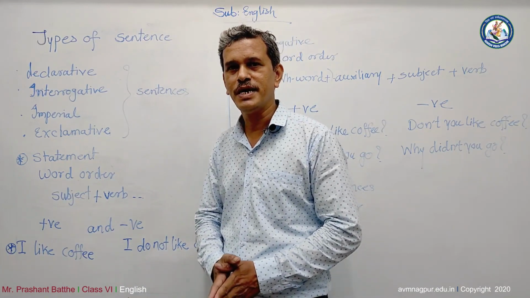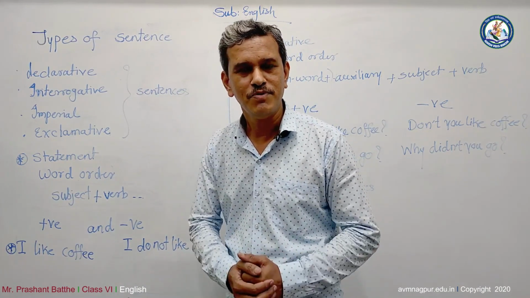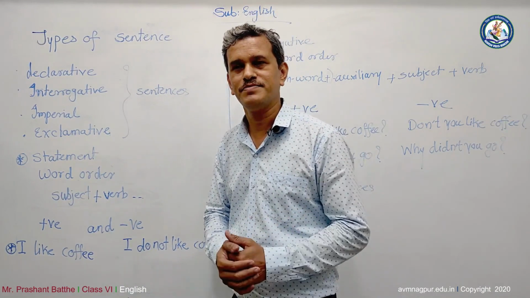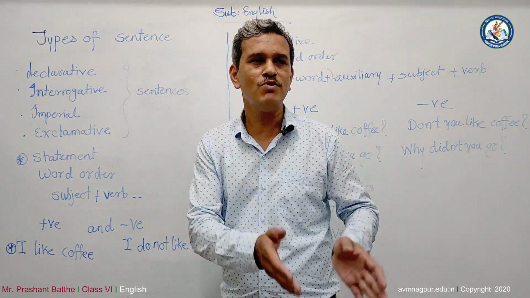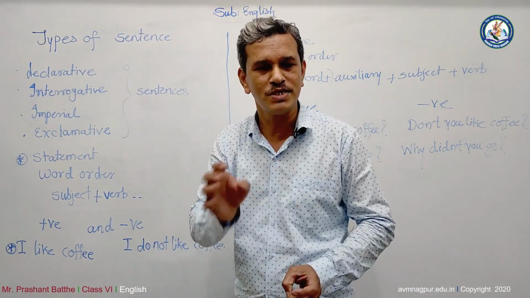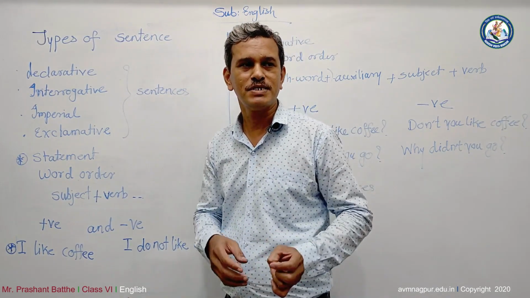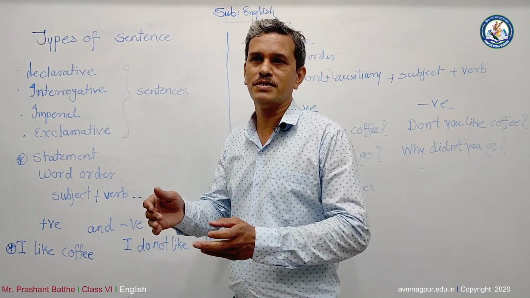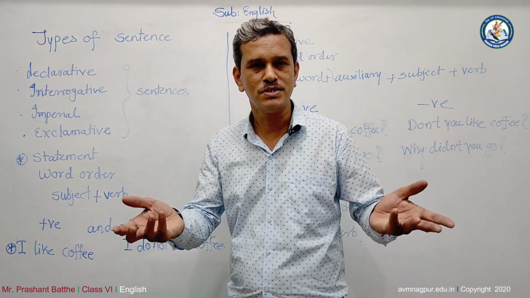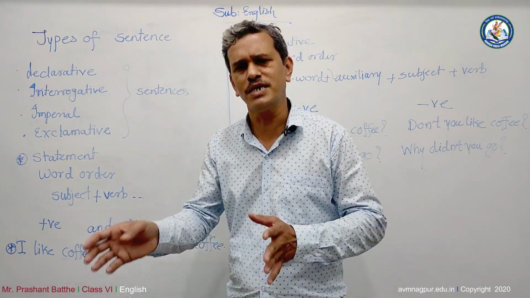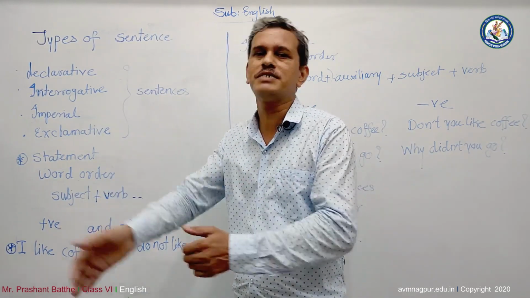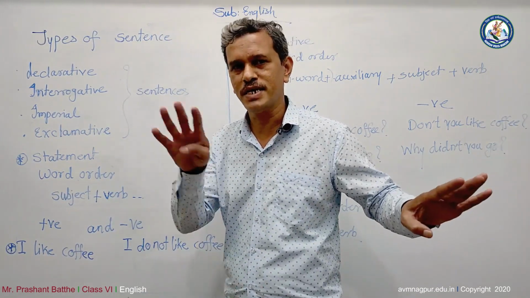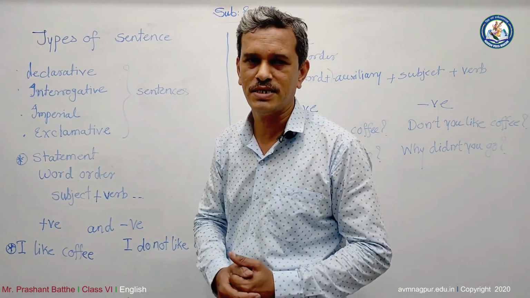You know, there are some words which are incomplete. So without subject and predicate, no sentence can be complete. For example, many people work. What's this? This sentence is not complete. Actually, it's not a sentence. See, a group of words which makes complete sense with subject and a predicate is called a sentence.